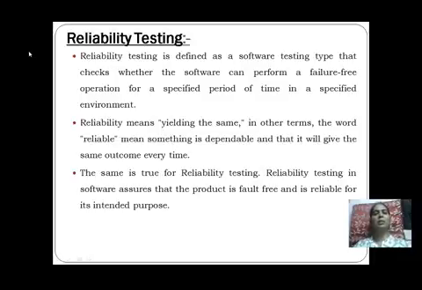So when that application is used by many persons or a few persons, it should give the same outcome and the same result for them each and every time for a specified period of time. So that is reliability testing.